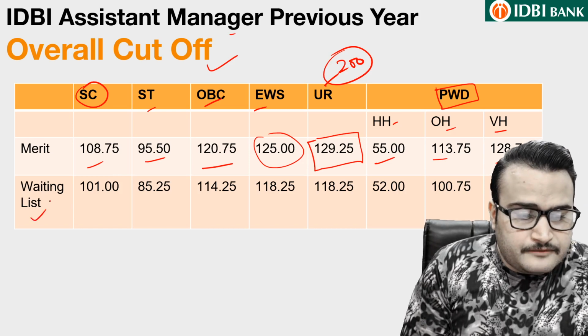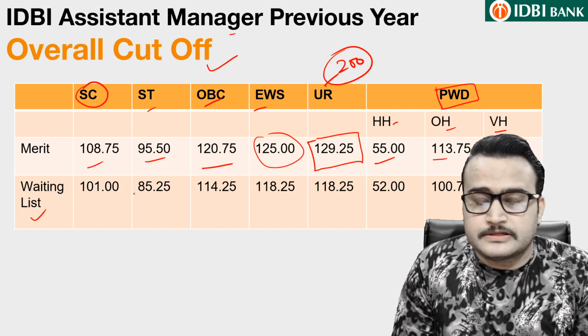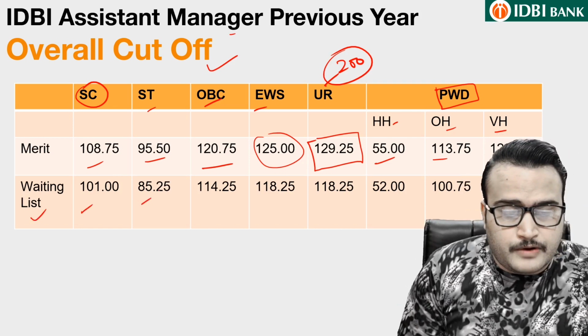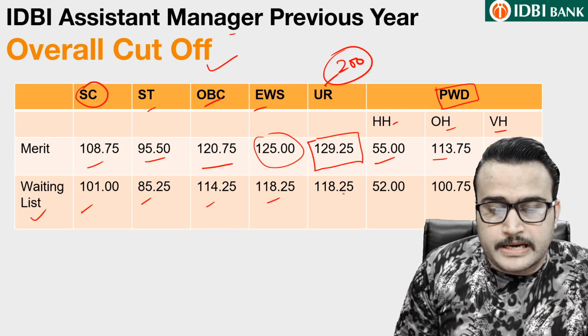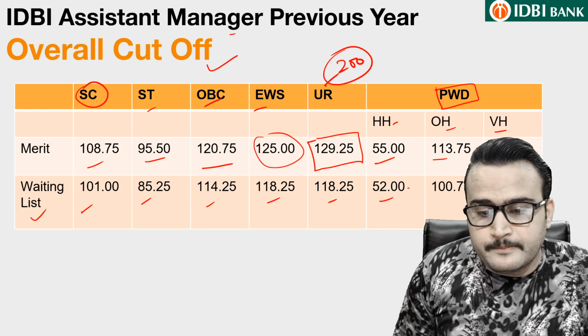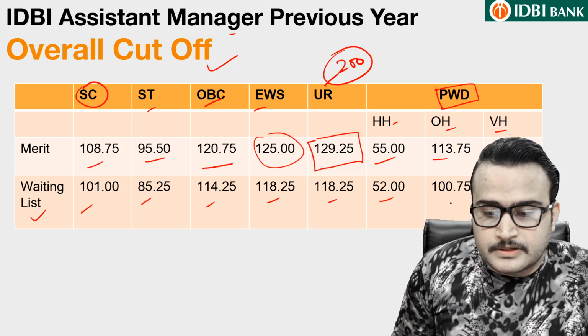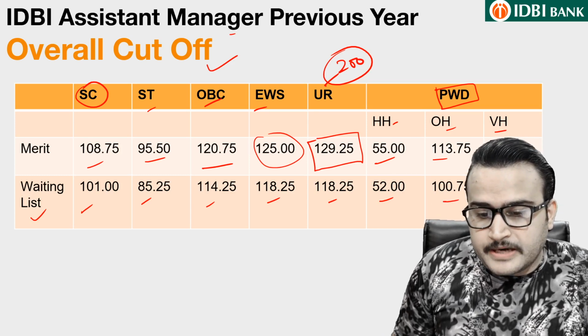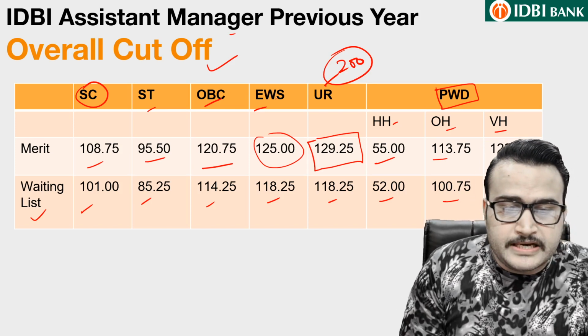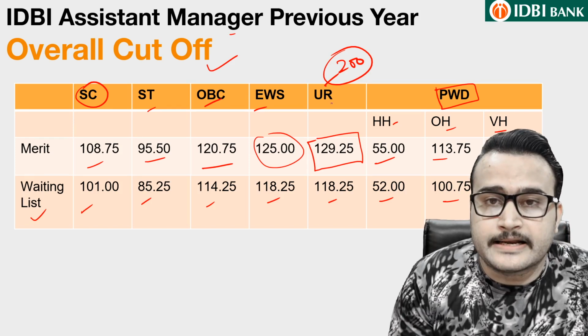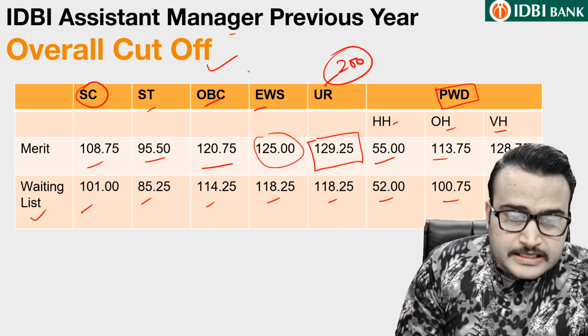And guys, here is the waiting list also. You can check the waiting list is also there. 101, 85.25, 114.25, 118.25, 118.25 and 52.00, 100.75 and 109.25 for SC, ST, OBC, EWS, UR and PWD category respectively. So guys, this is the overall cutoff.